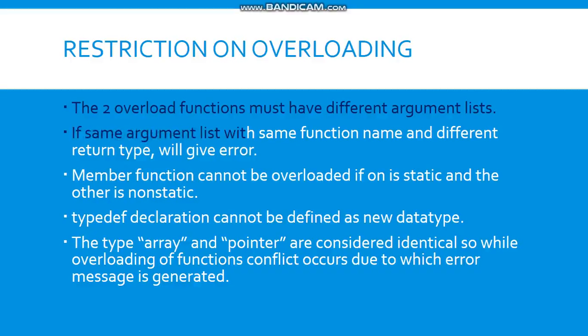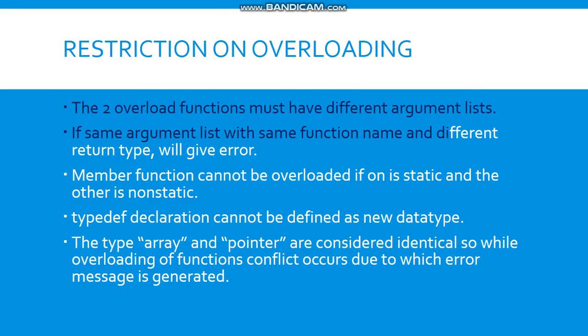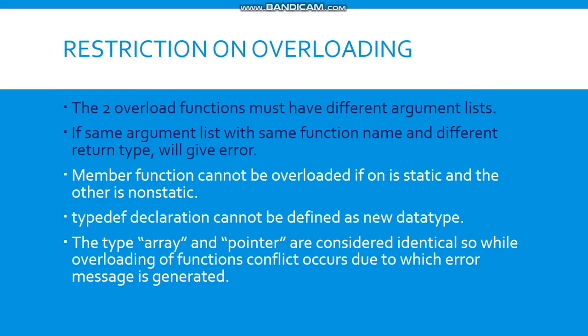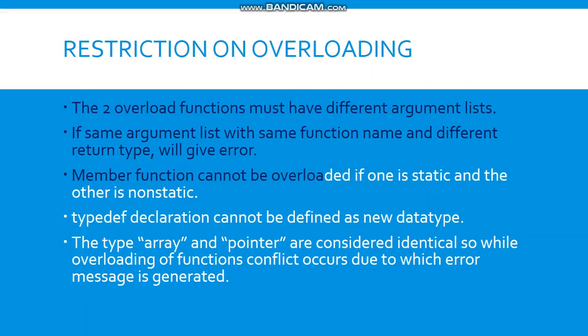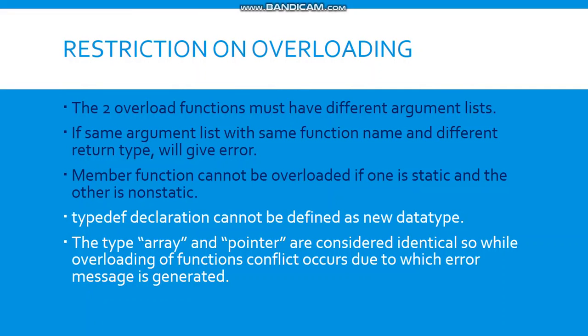The second restriction is that the same argument list with the same function name and a different return type will give an error. So in the previous topic we discussed that if the return types are different but the argument list and the name are the same, then too the program will give an error. The third restriction is that a member function cannot be overloaded if one is static and another is non-static. This we will learn in later chapters.